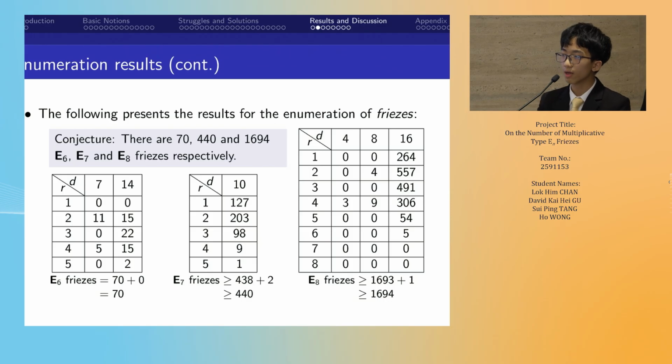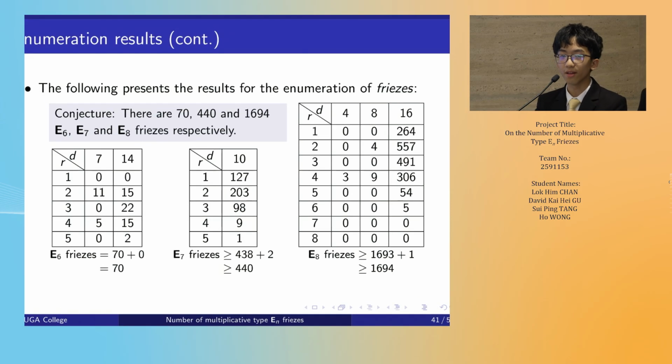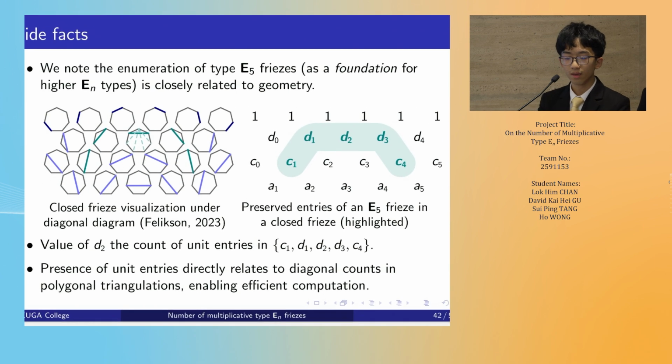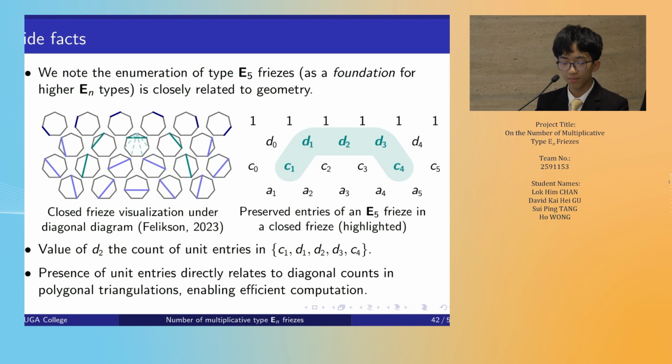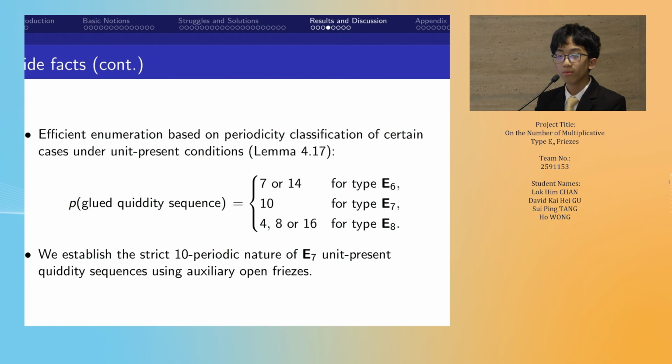As a supplementary result, here we display the number of friezes under our enumeration framework. Side facts include that the enumeration of type E5 friezes is closely related to geometry, specifically polygonal triangulations and diagonal counts. Also, the periodicity classification under the unit-present condition is strict. As an example for type E7, under this particular constraint, using an auxiliary open frieze, we can establish this strict 10 periodic nature.